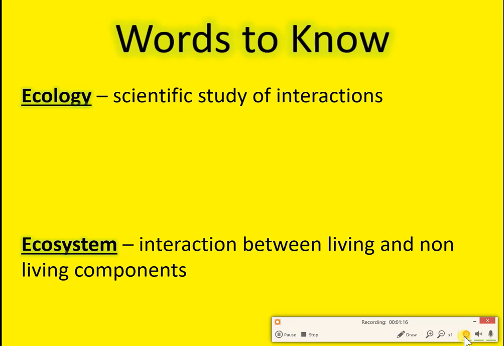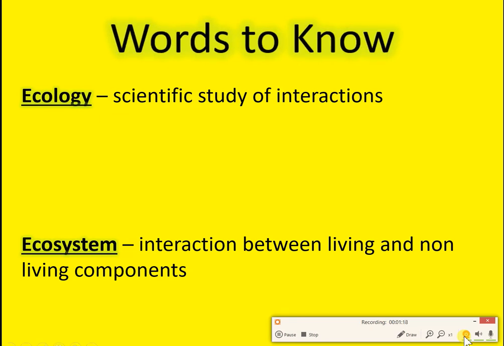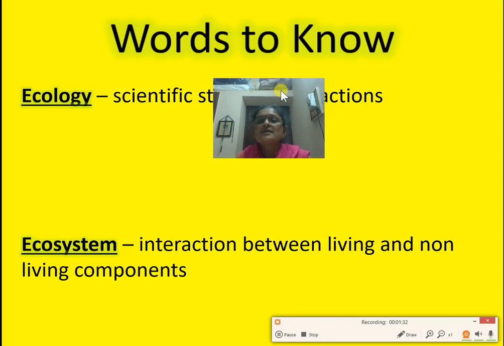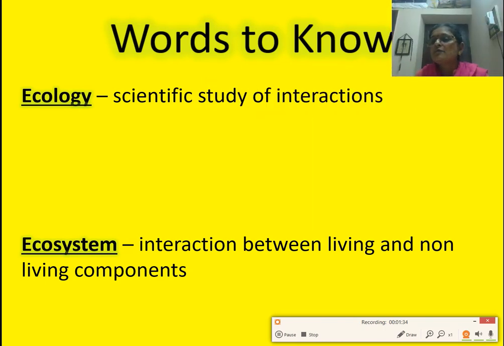Before explaining food chains and food webs, let us know about some terminology, such as ecology and ecosystem. The first one is ecology. What is ecology? Ecology is the scientific study of interactions.